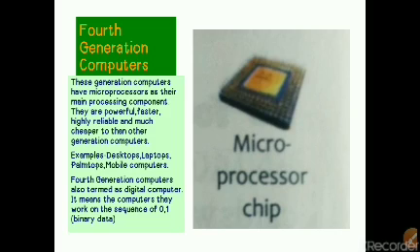They are more powerful, faster, reliable, much cheaper, much more accurate than first, second and third generation computers. Examples are desktops, laptops, palmtops, mobile computers, embedded computers, and so on. Most of the computers you see today are digital computers, and the present time is also known as the fourth generation.